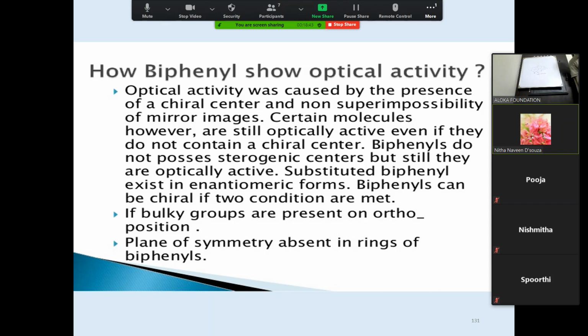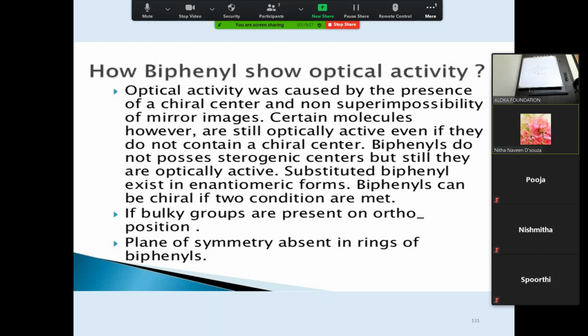Yes, sir. Optical activity is caused by the presence of a chiral center and non-superimposability of mirror images. So what are the criteria for this? There should be a chiral center and the mirror images should be non-superimposable. Certain molecules, however, are still optically active even if they do not contain a chiral center.